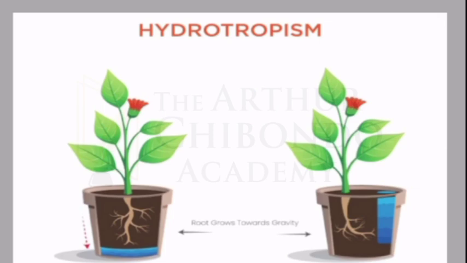Let's extend our roots there, because we should be able to absorb it. Oh, it has a lot of nutrients. It has a lot of minerals as well, the dissolved minerals. That's why you're seeing the roots extending all the way to where the stimulus is coming from. That's positive hydrotropism.